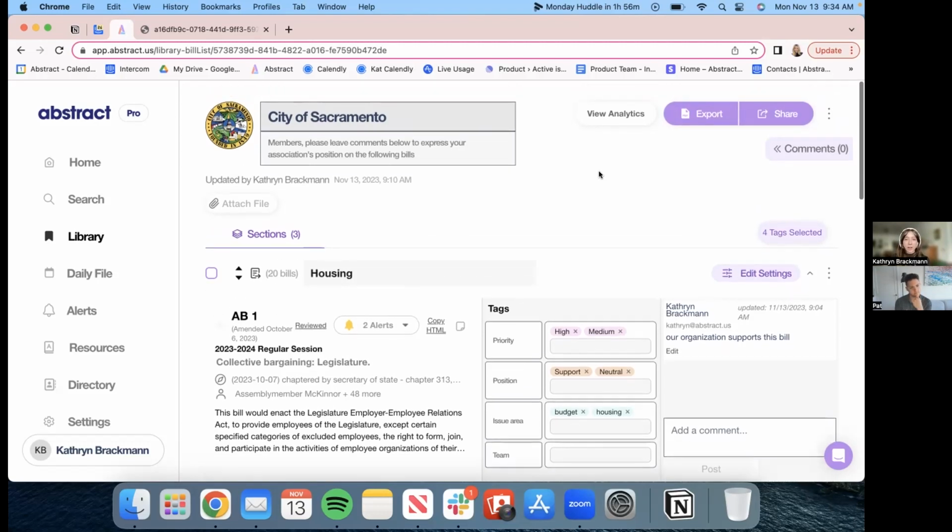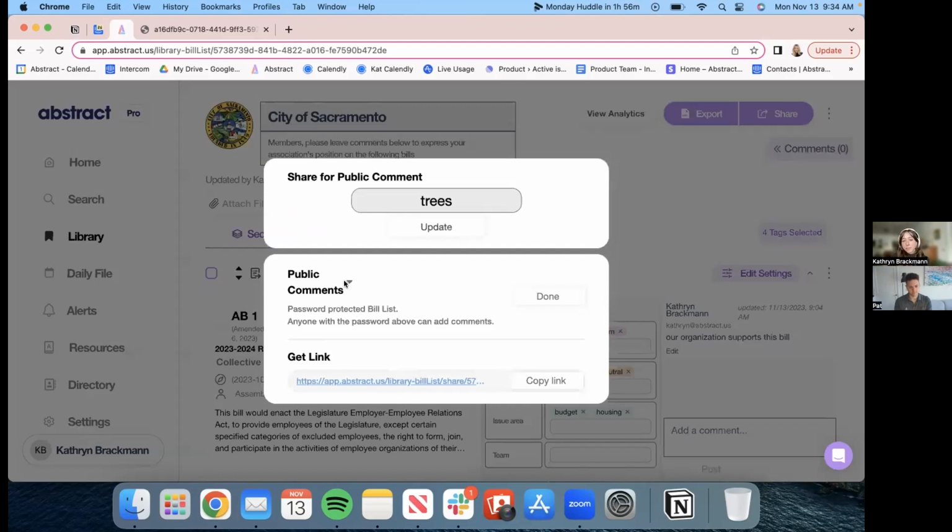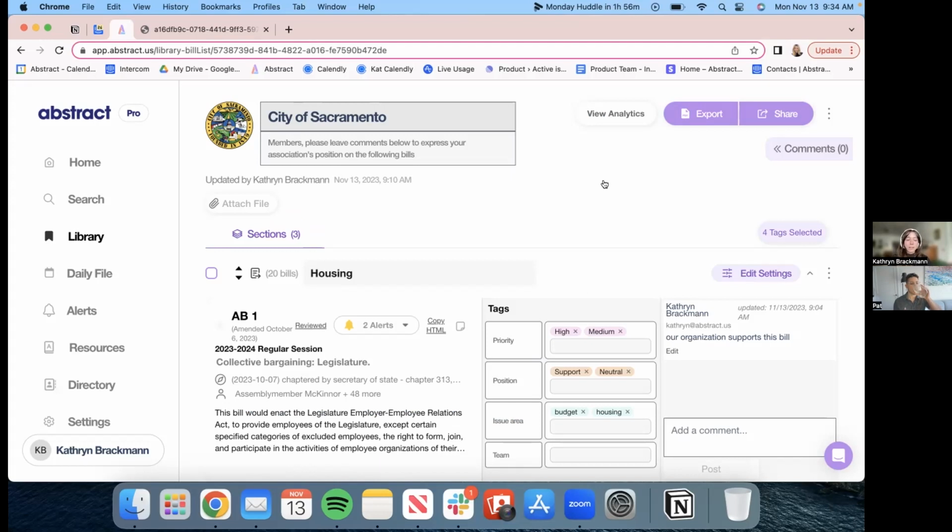We can see here that it is set for public comment, which is a brand new feature here on Abstract that allows you to view a dynamic version of your bill list, meaning that it gets updated as new information is available that meets your search criteria. And what's awesome about public comment is that people can leave comments whether or not they have an Abstract workspace. So not only can you leave comments within your Abstract workspace with people who you work with in your organization, but also members and clients outside of your organizations can leave their thoughts on your bills and allow you to synthesize their opinions and move forward accordingly.